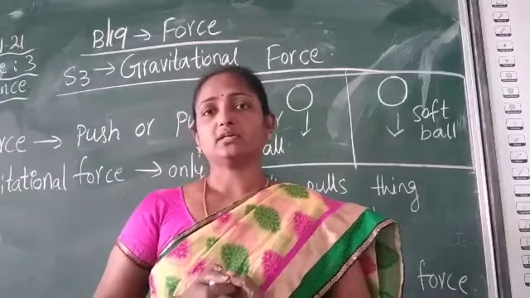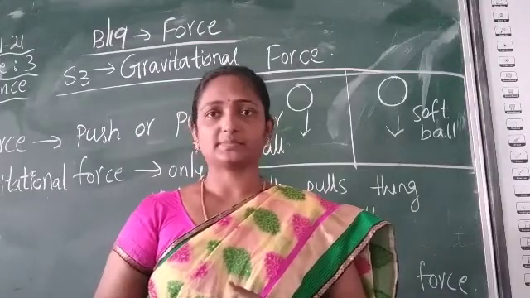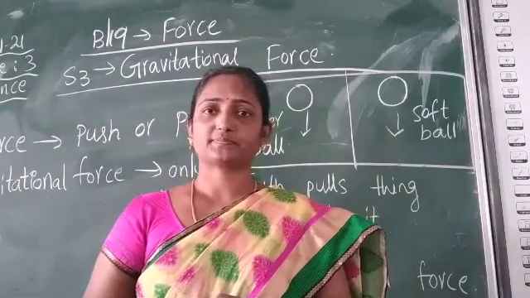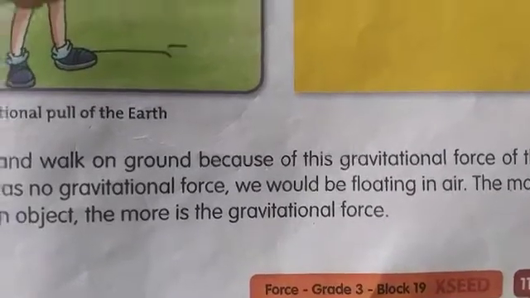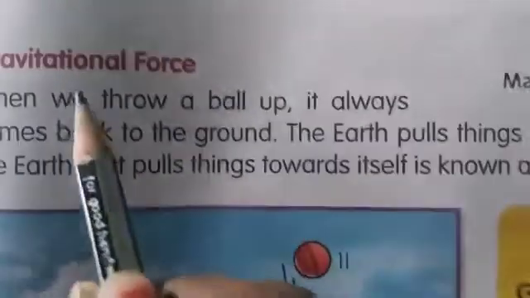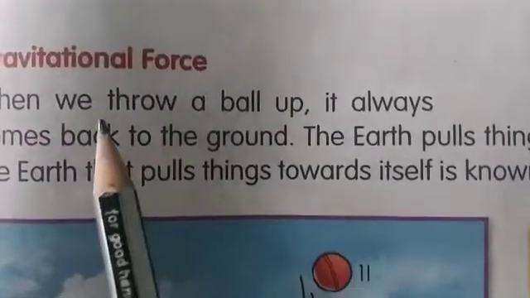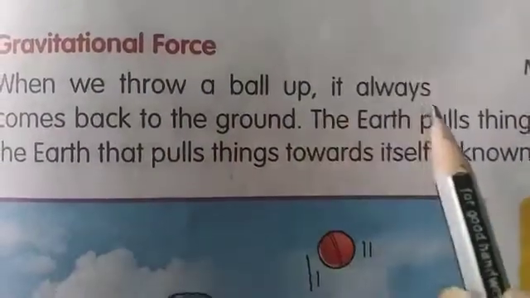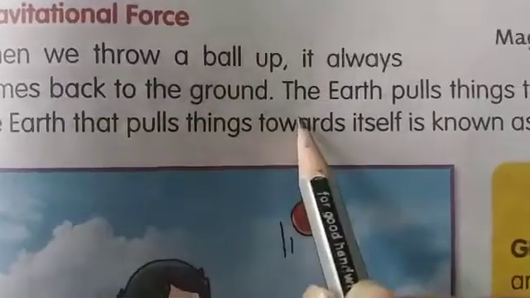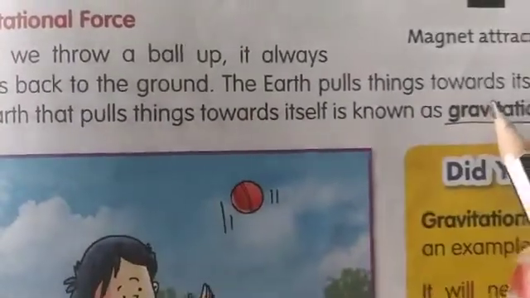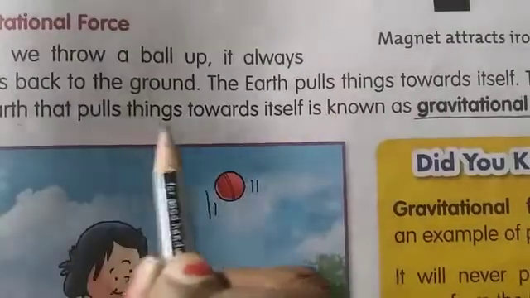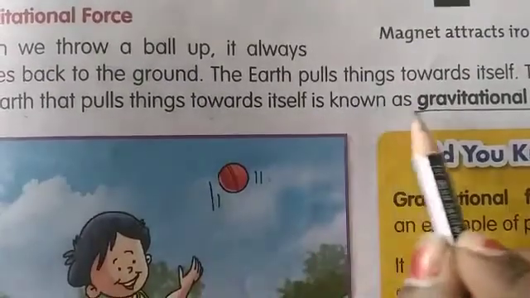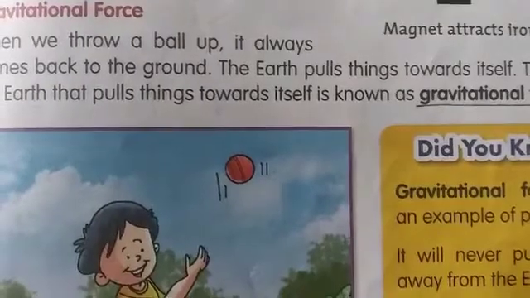Okay children? Now let us read from the reader. Now children, open your reader, page number 119. Gravitational force. When we throw a ball up, it always comes back to the ground. The earth pulls things towards itself. This force of the earth that pulls things towards itself is known as gravitational force.